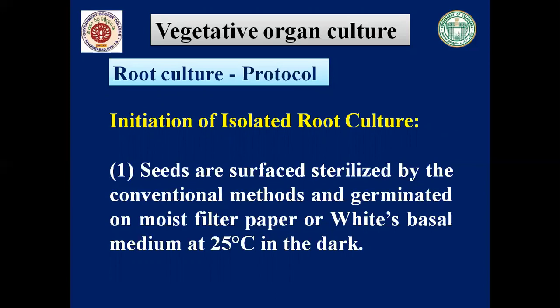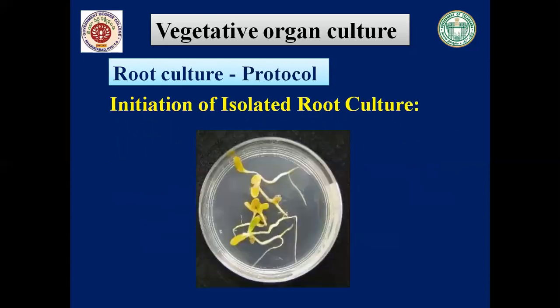After that we place the seeds on a moist filter paper, providing moisture for the seeds to germinate, or sometimes we can place them in White's basal liquid medium and incubate them in the dark at 25 degrees centigrade.